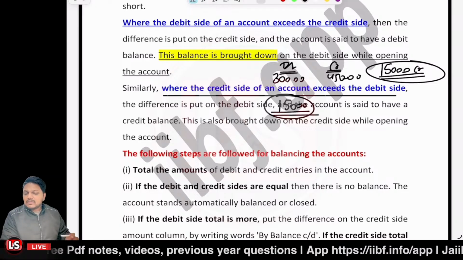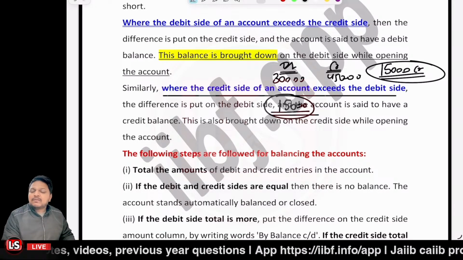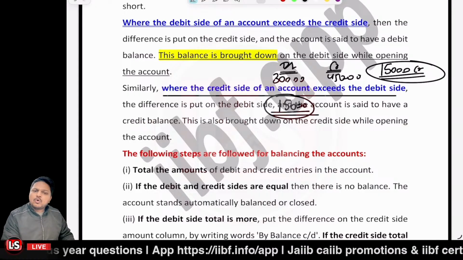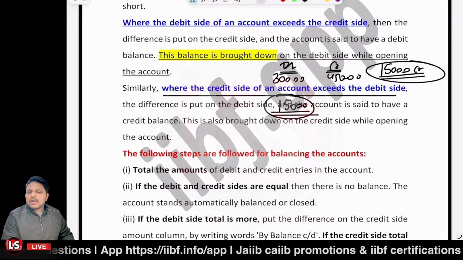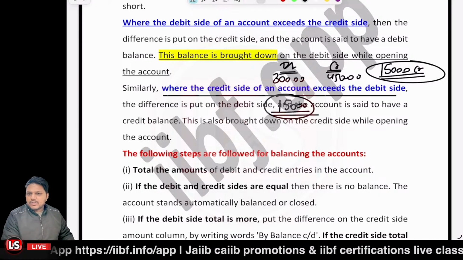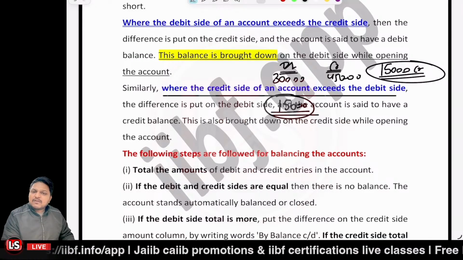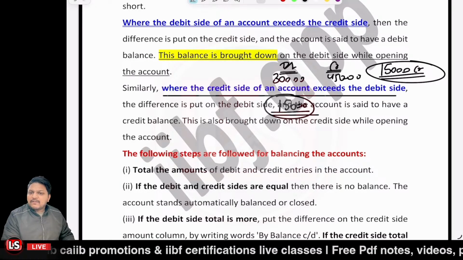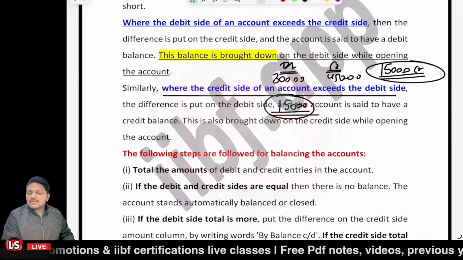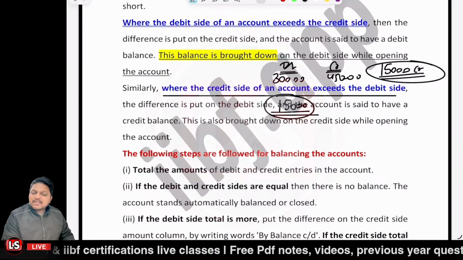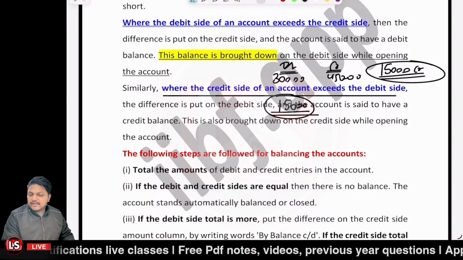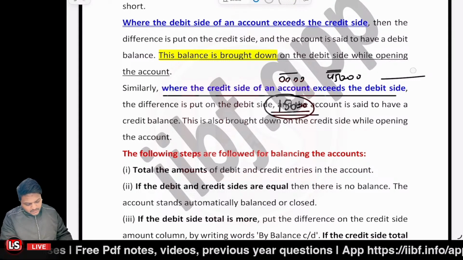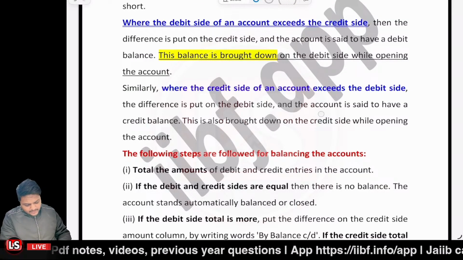So whenever the balancing is done, it means we are going to close the account, right? And the closing account balance is to be calculated. So here the closing account balance is 15,000 credit, right? And once the account opens, the side it will be carried toward is the credit side, and it will have the 15,000 credit balance. Okay, so the following steps are to be followed.